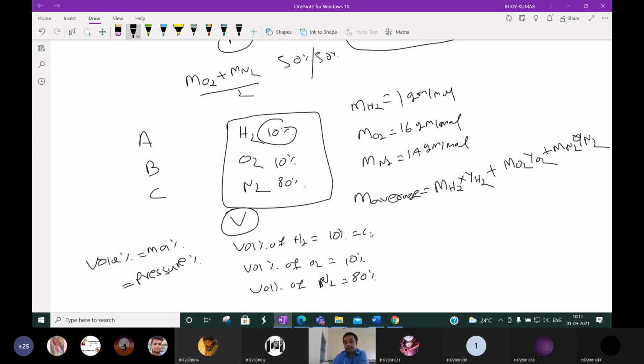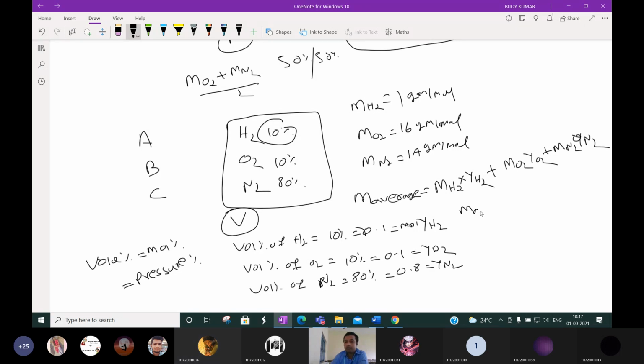So this 10% is nothing but 0.1, the mole fraction of H2. It will also be 0.1 for Y of O2, and 0.8 for Y of N2.